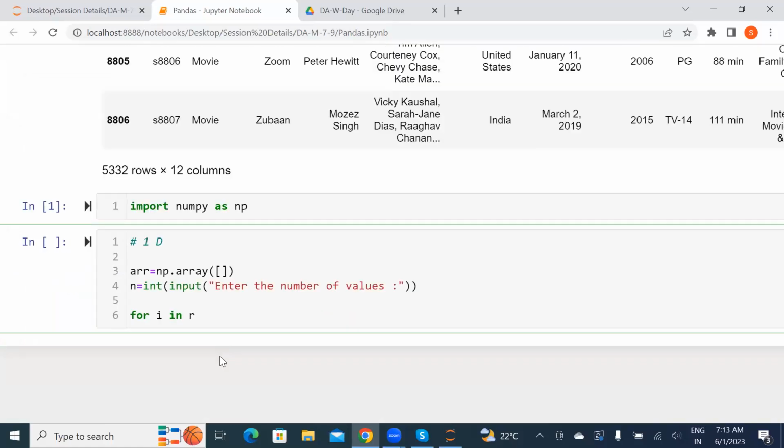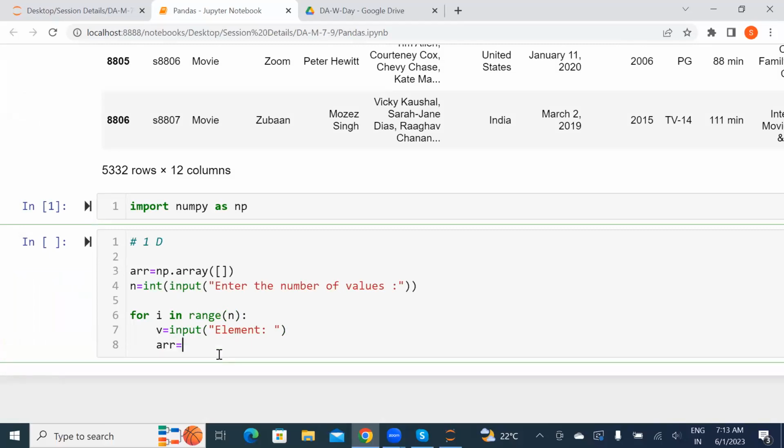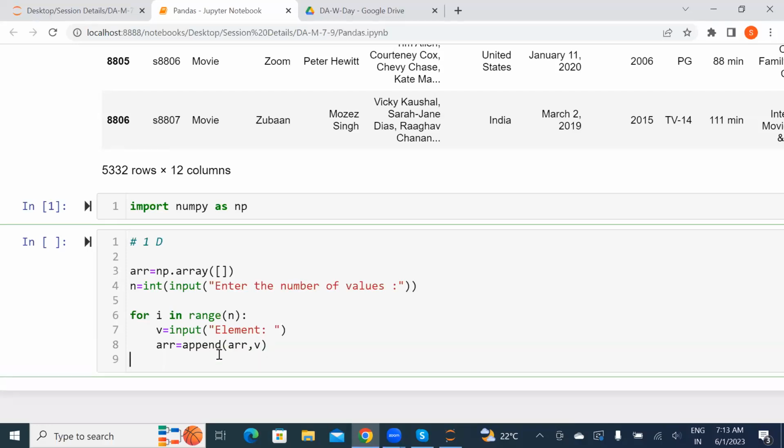So let's continue with for i in range. There I pass the n, because the user wants to decide whatever value we give. Then we need to take the value, so v equals, we need to take from the user, so input, I'm putting here element. Whatever element we need, we take from the user. Once you've taken that, we need to put it inside the array also. So we use a method called append, the same list method called append, arr, comma, v. v will be my value. Once it's done, let's come back from the for loop and print that array.